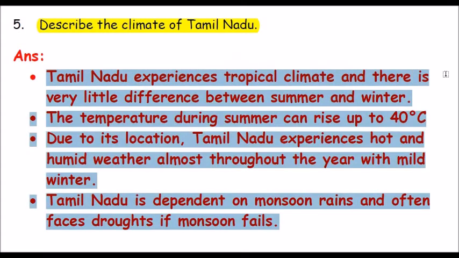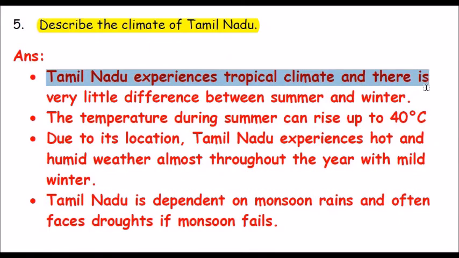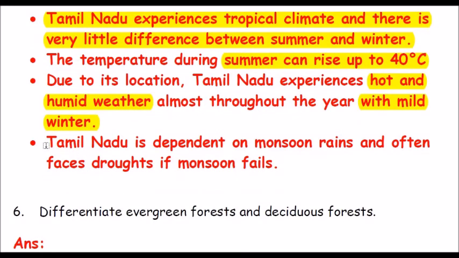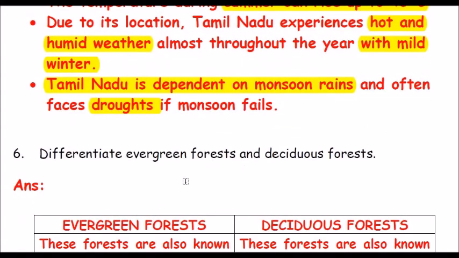Answer. Tamil Nadu experiences tropical climate and there is little difference between summer and winter. The temperature during summer can rise up to 40 degrees Celsius. Due to its location, Tamil Nadu experiences hot and humid weather almost throughout the year with mild winter. Tamil Nadu is dependent on monsoon rains and often faces droughts if monsoon fails.